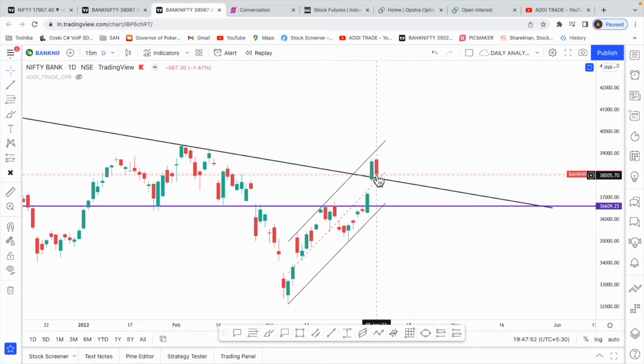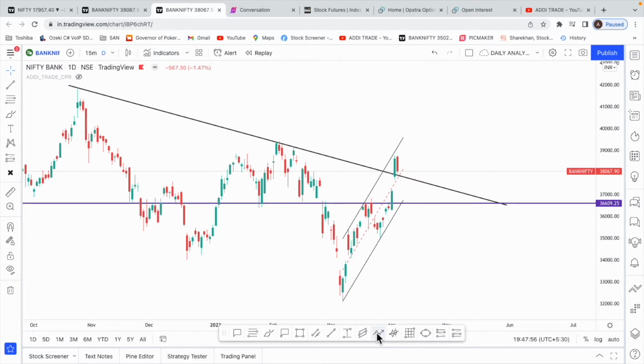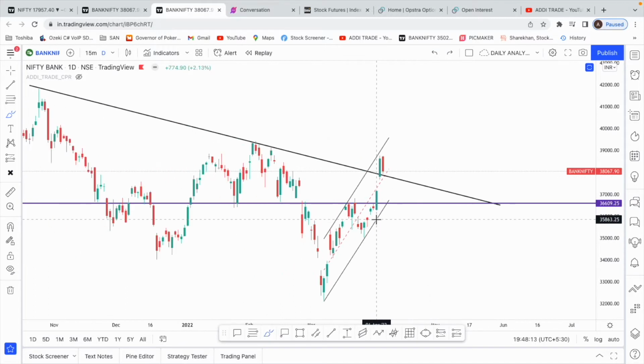So there are two possibilities now on the daily chart. One is we got a breakout, this can be a retest, and then again we can go up. The other one is this can end up being a fake breakout and we can come back below this trend line. So only tomorrow we can come to know what kind of a scenario that will be.